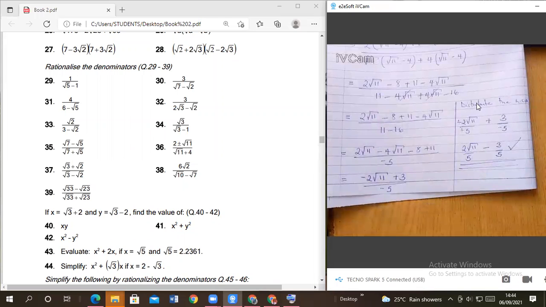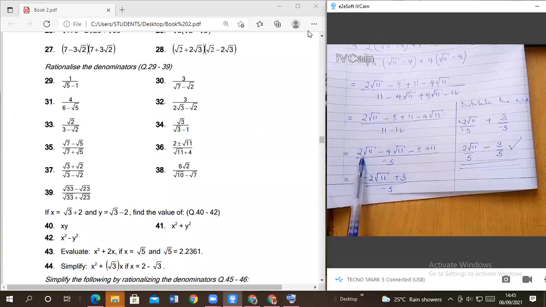Members, any questions so far? Teacher, on this part of negative 2 root 11 plus 3, how did you get the answer? When you collect the like terms, you have 2 root of 11 minus 4 root of 11, not so?